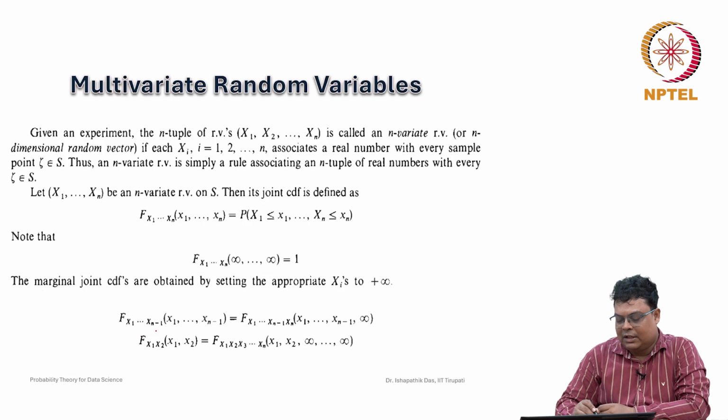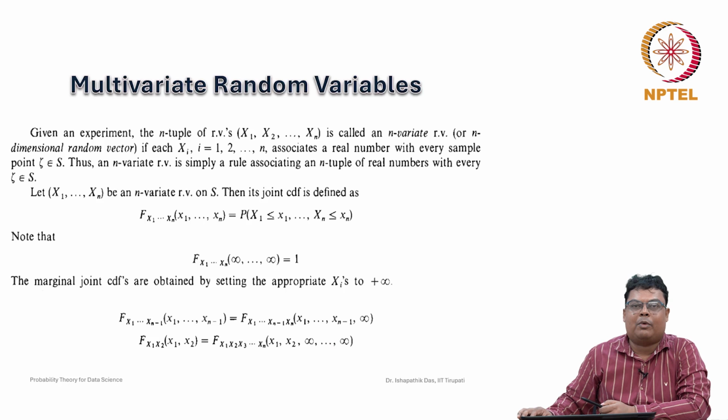Here they have replaced the value with infinity, but we have to take the limit. Similarly, for the remaining variables, you take the limit as x2, x3, x4, up to xn go to infinity. So these are some of the important properties.